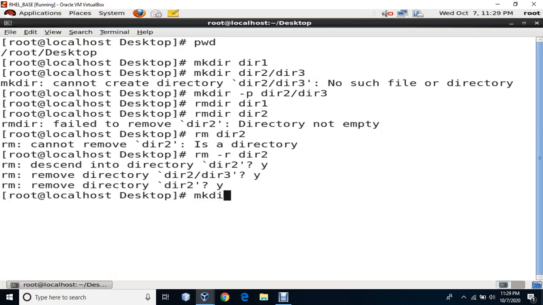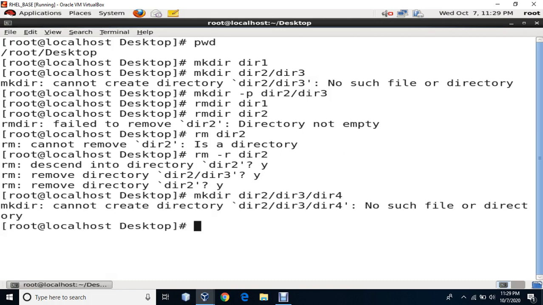So I will say mkdir, create directory 2 and create directory 3 inside it, and maybe directory 4, just for checking that you want to create another directory. Now it gave me a problem. Oh, I just forgot -p over here. That's correct. So I'll just write -p over here, which is going to create the parent directory first and then the rest of the directories.